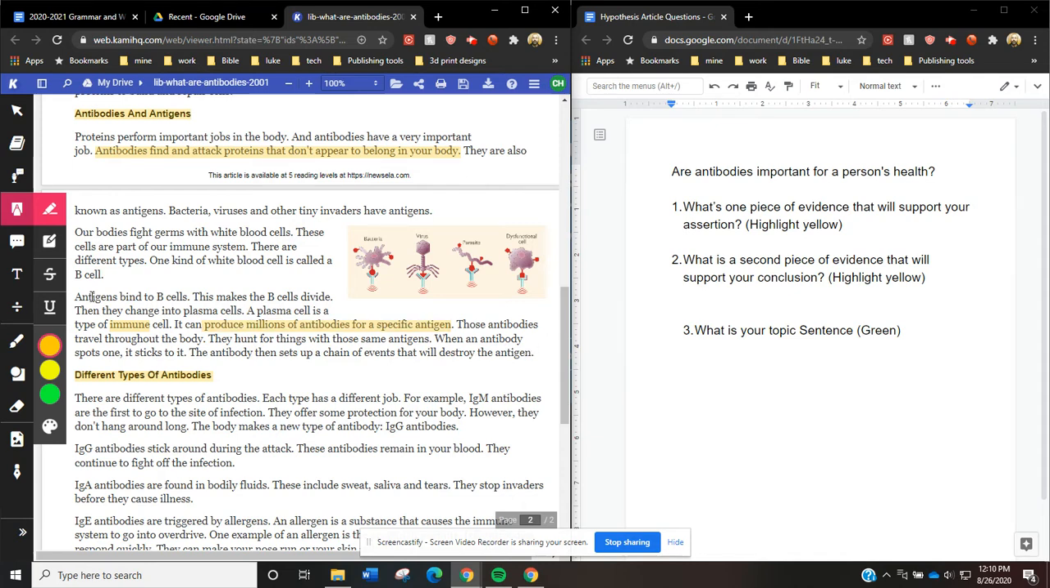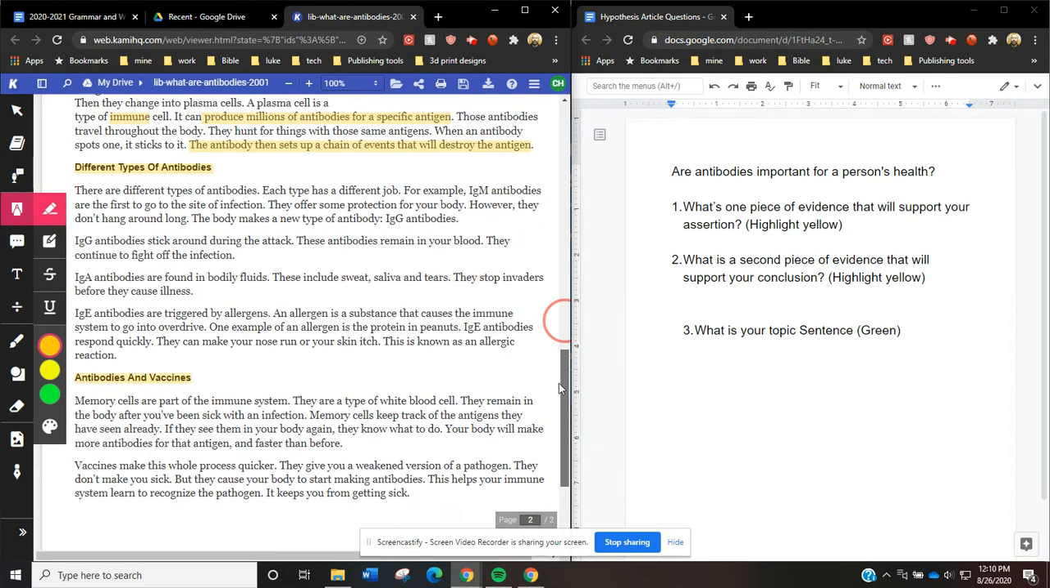Okay, so there's a lot of antis and a lot of cells here, but I think it's saying that white blood cells make antibodies, and those go through and find those bad antigens, and then they start killing them to protect our bodies.